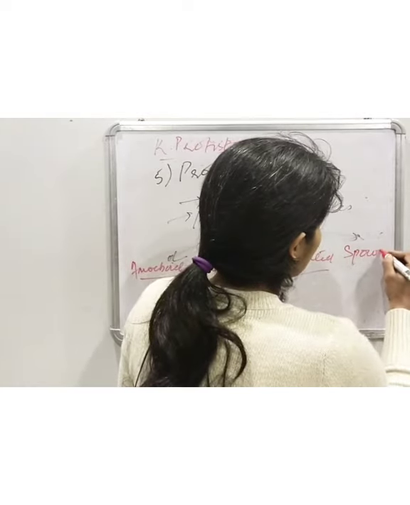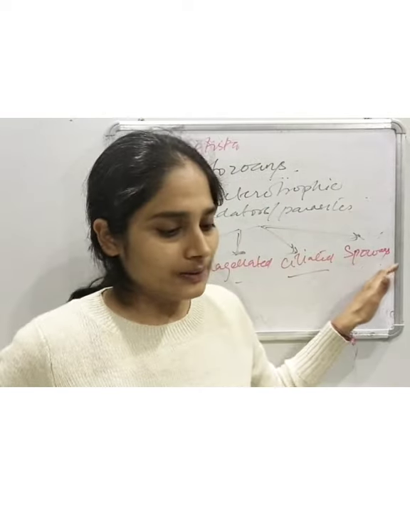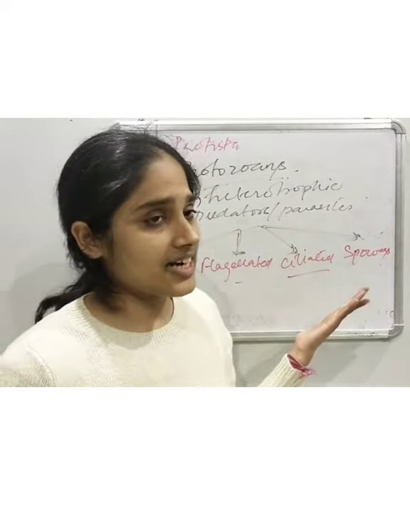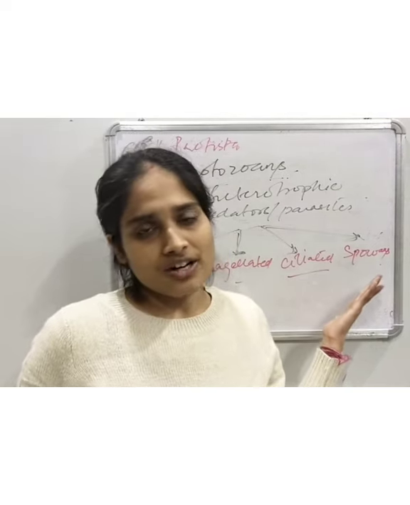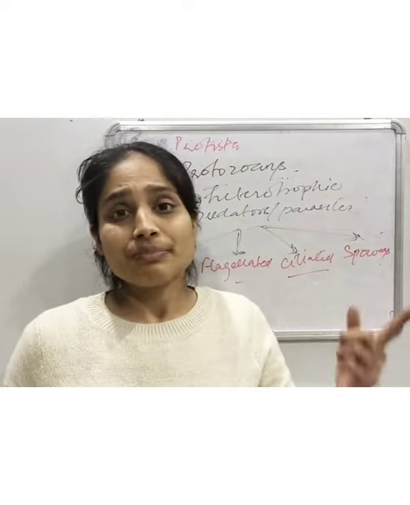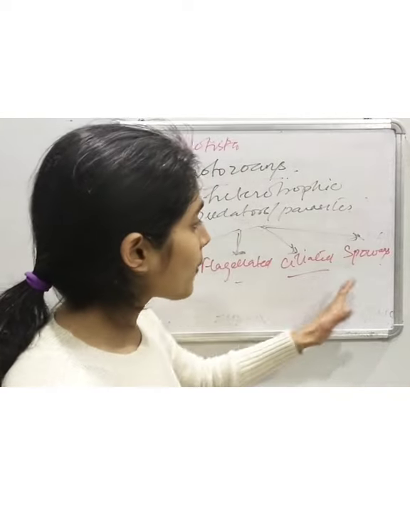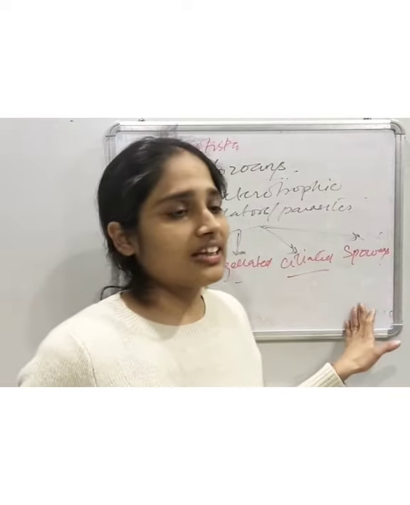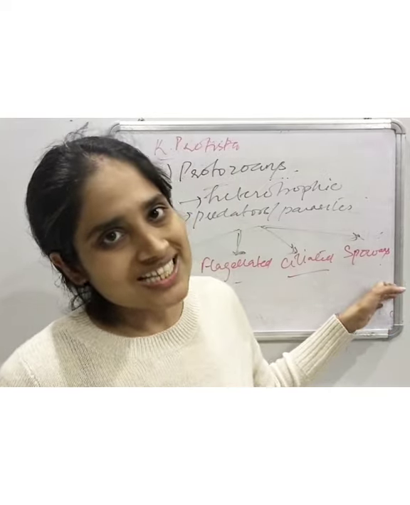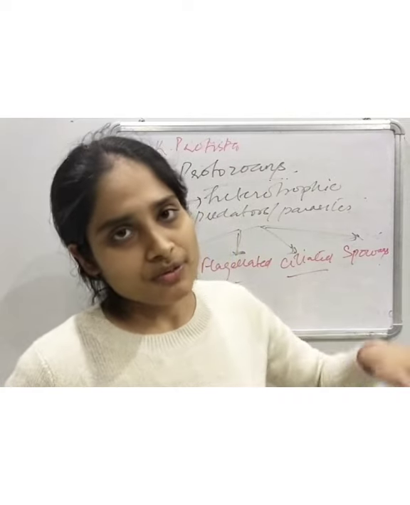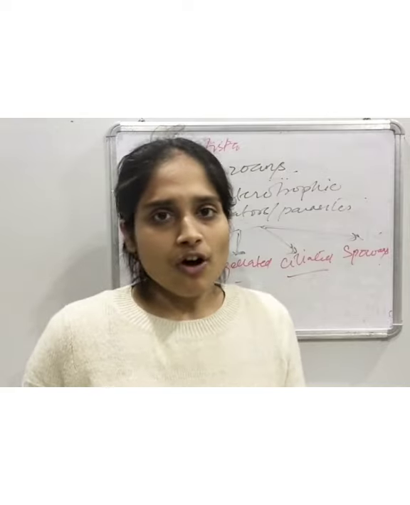And the fourth and final one is sporozoans. They form reproductive spores, and they can be parasitic in nature. For example, Plasmodium, which is a disease causing organism. What does Plasmodium cause? It causes malaria, like Plasmodium vivax and Plasmodium falciparum. So there are different species of Plasmodium. They are sporozoans in nature. They form spores. Under unfavorable conditions they become dormant, and when the conditions turn favorable, they again become metabolically active and produce a number of offsprings.